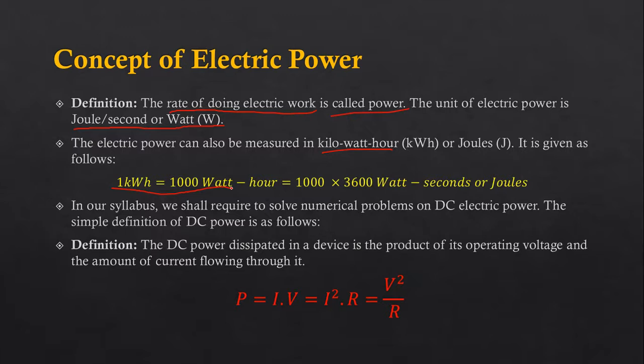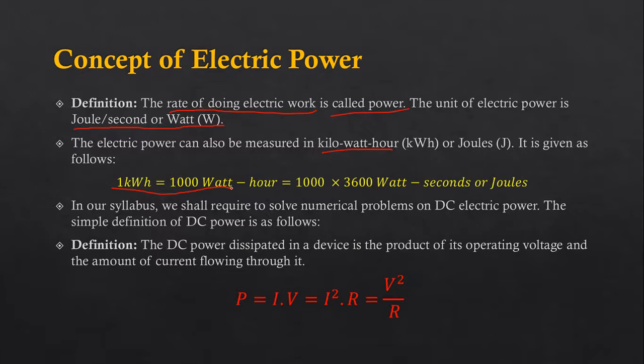Right now, when I am recording this video lecture, the rate is 7.5 rupees per unit. If I consume 1000 watt of electricity coming from MSEB at my home for 1 hour, then I will be charged 7 rupees and 50 paise.